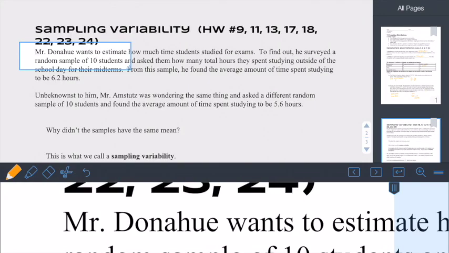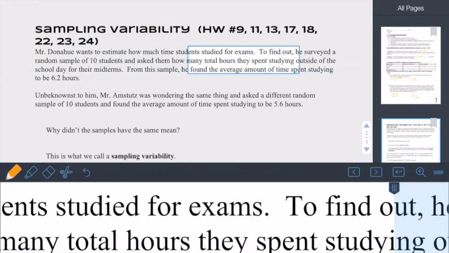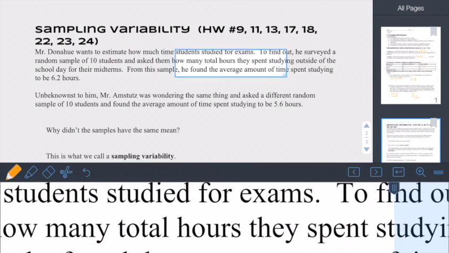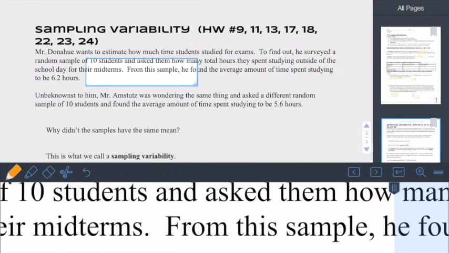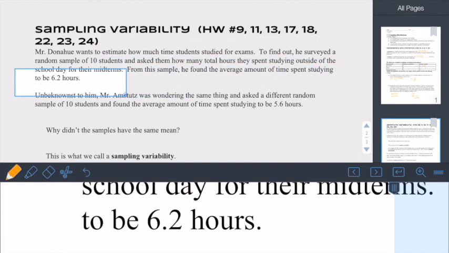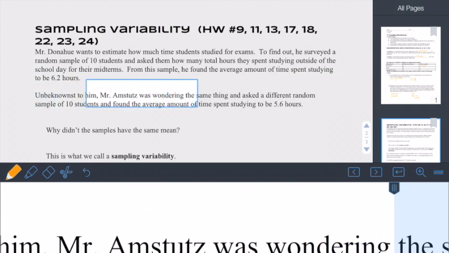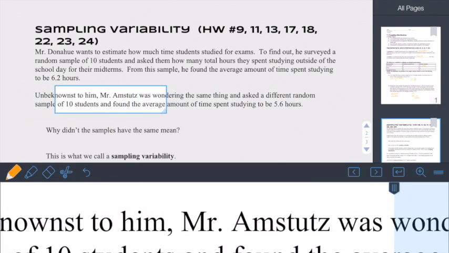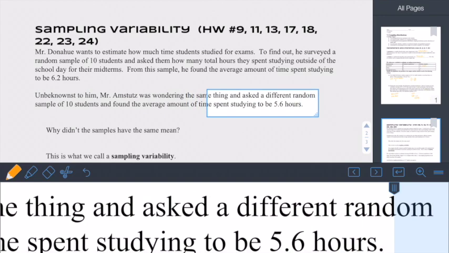Mr. Donahue wants to estimate how much time students studied for exams. To find out, he surveyed a random sample of 10 students and asked them how many total hours they spent studying outside of the school day for their midterms. From this sample, he found the average amount of time spent studying to be 6.2 hours. Unbeknownst to him, Mr. Amstutz was wondering the same thing and asked a different random sample of 10 students and found the average amount of time spent studying to be 5.6 hours.